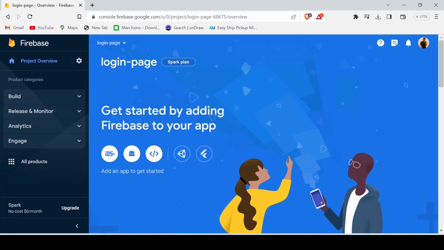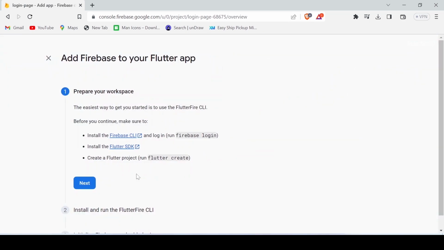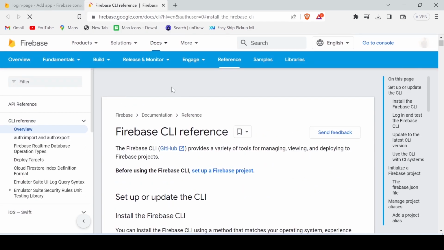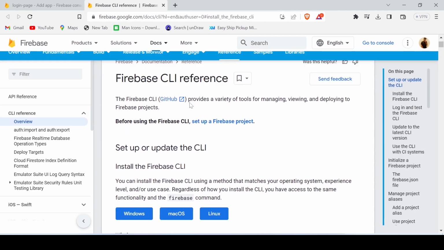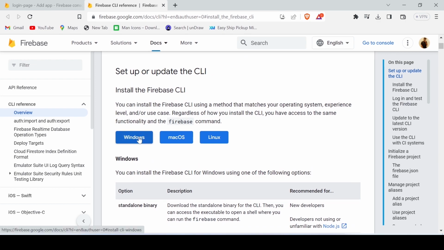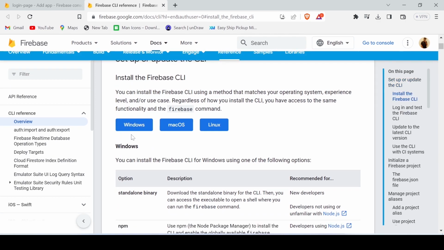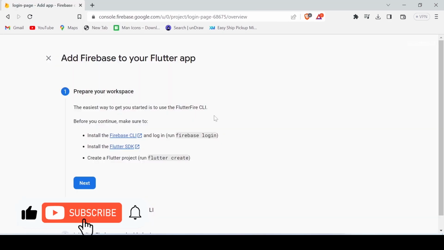And inside your project, you need to click on Flutter. Then it will tell you to install the Firebase CLI. So click on Firebase CLI and it will redirect you to the installation page. On that page you can see here various options for installing CLI. So according to your version, follow the steps to install the Firebase CLI in your desktop. After installing Firebase CLI, it will ask you to install the Flutter SDK, which we have already done, and create a project in Flutter, and we have created both of these.